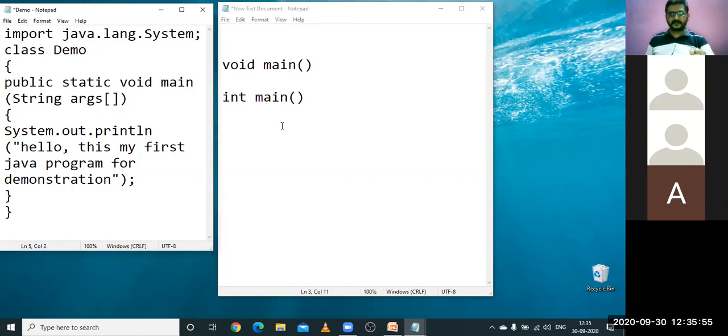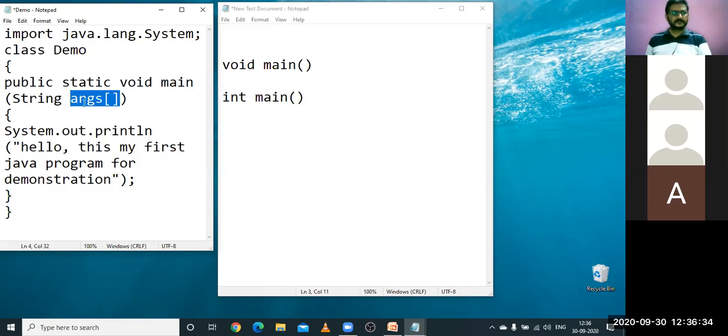So try to understand this point. Every time a main method is written something like this, because whatever parameters, whatever inputs you are supposed to give to the program, they are in the form of strings. They are in the form of strings which are stored in an array called the args array. So whatever inputs you give to the main function, all those inputs will be in this arguments array.